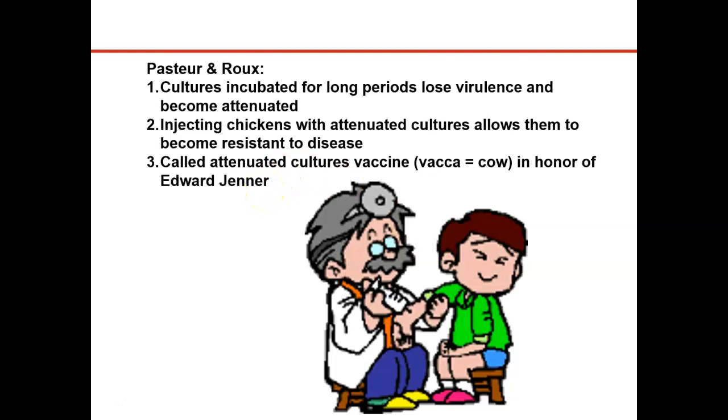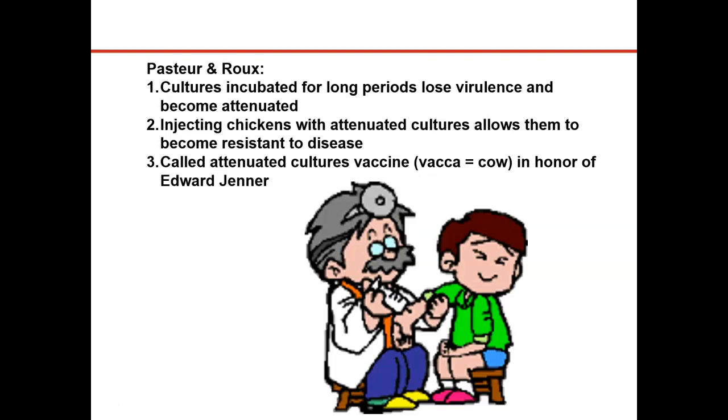So now we know that there's such a thing as a vaccination that we can use, or a mechanism for treating these diseases. In the late 1800s, Pasteur and Roux actually produced the first attenuated vaccine. And they did it by accident.